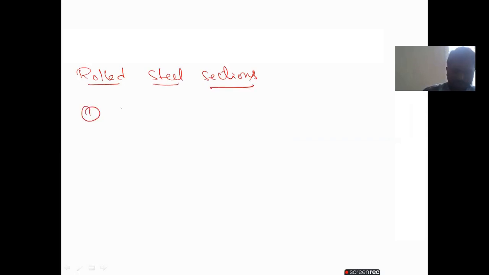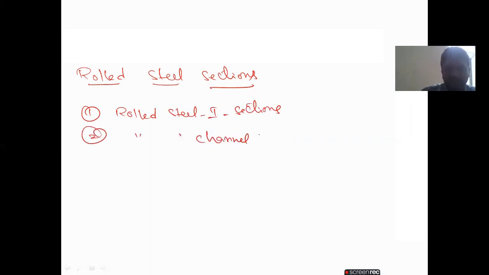Rolled steel sections. The first one is rolled steel I sections and rolled steel channel sections. Yesterday I already told you this one, but anyway, today in class I am explaining clearly.